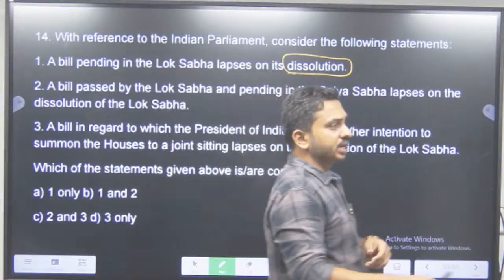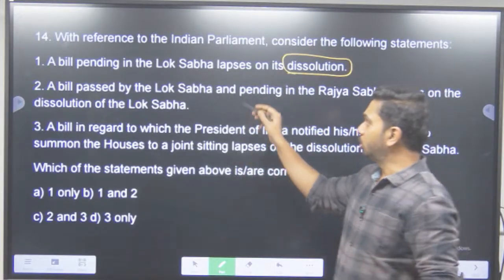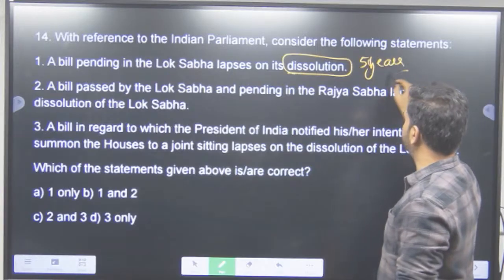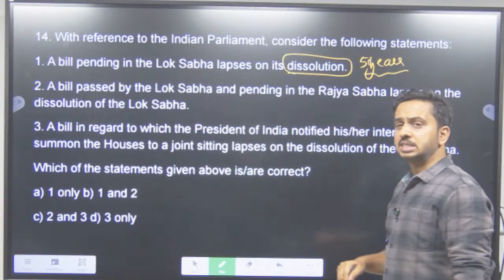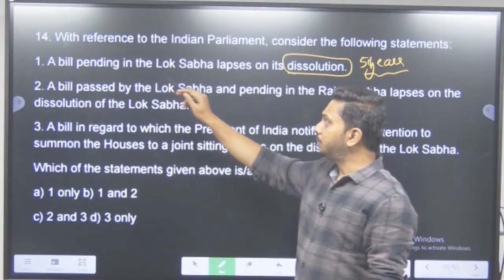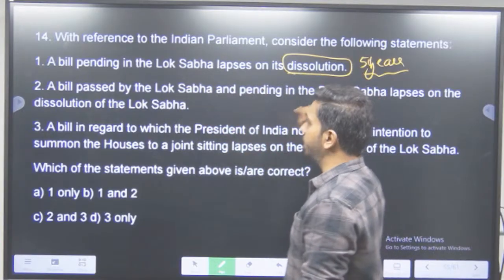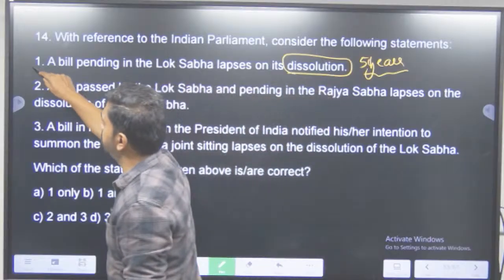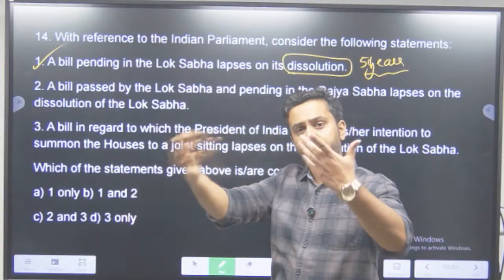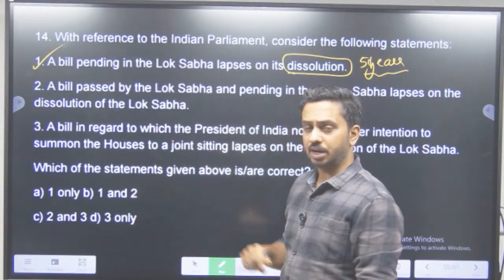So if there is a dissolution of the Lok Sabha, I told you 5 years is the time period for the Lok Sabha. If it gets dissolved, what will happen to the bill that is pending? A bill pending in the Lok Sabha lapses on a dissolution. Yes, it has been taken for consideration, but dissolution of Lok Sabha has happened. You need to reintroduce it again. So first one is correct.